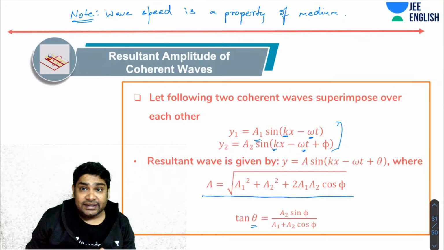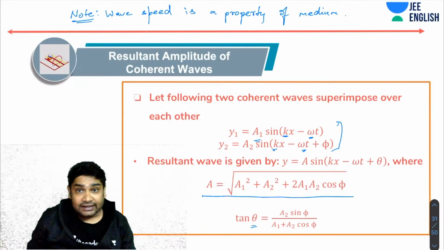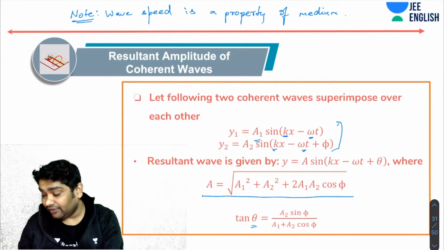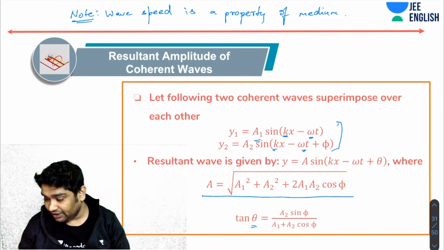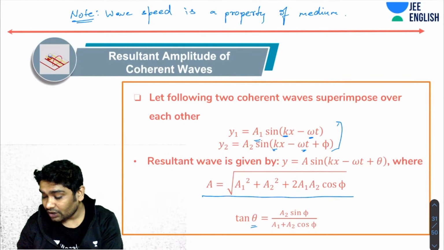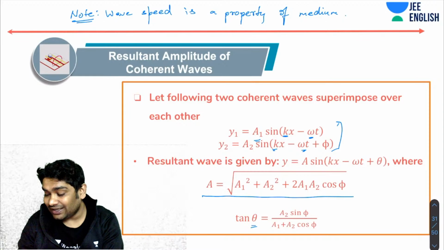So once you know the A resultant and the theta, now you can write the resultant wave equation also. The resultant wave equation can be written as A times sine of kx minus omega t plus theta.